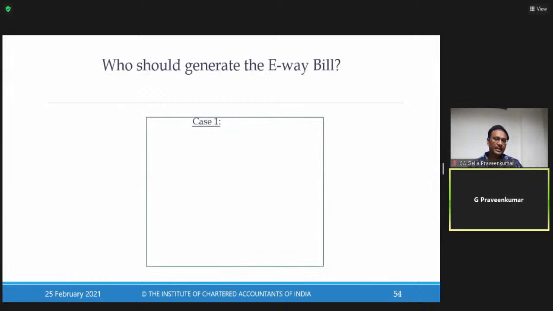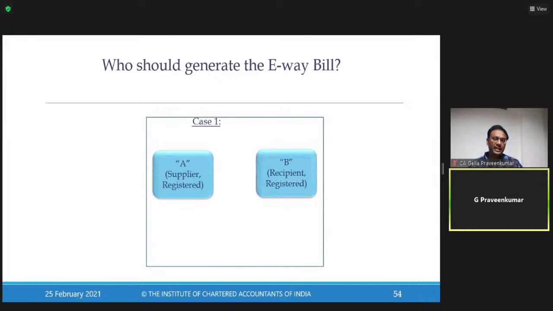Next. Who should generate an e-way bill? Supplier if he is registered, recipient if he is registered. Now, law does not compulsorily say only a supplier has to generate or only a recipient has to generate. Now, situation 1, case 1: both supplier and recipient are registered.